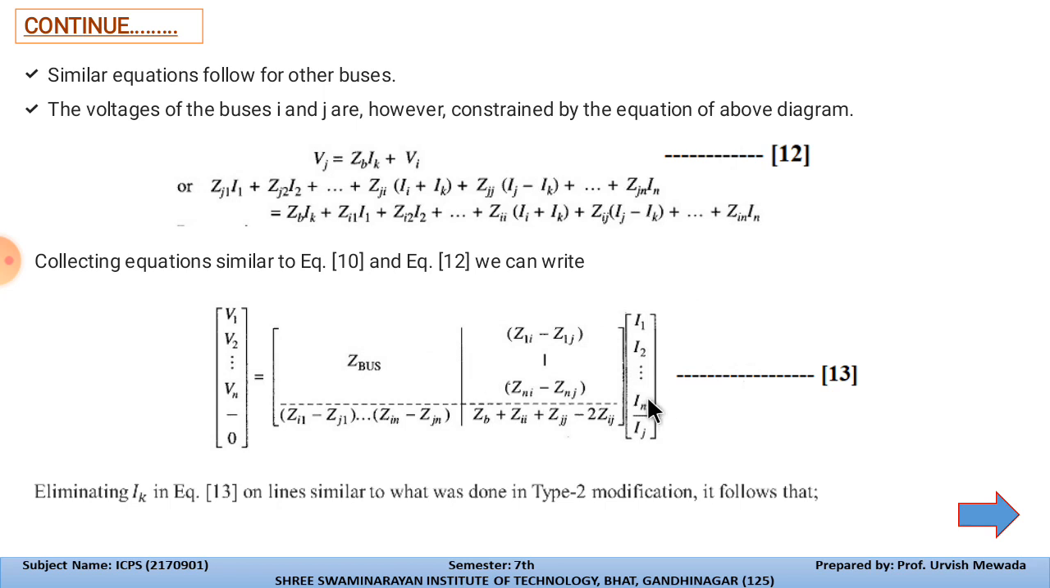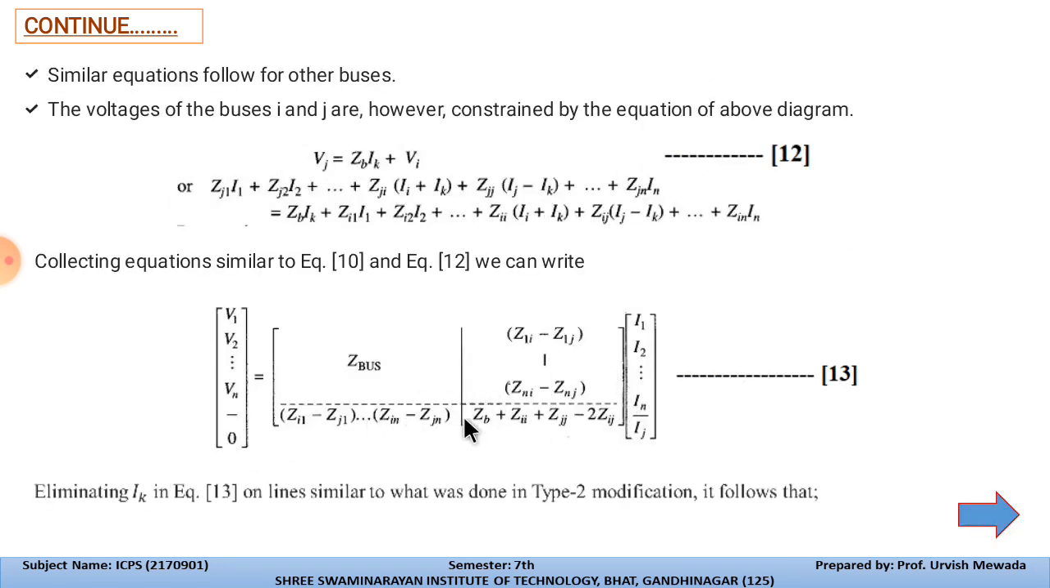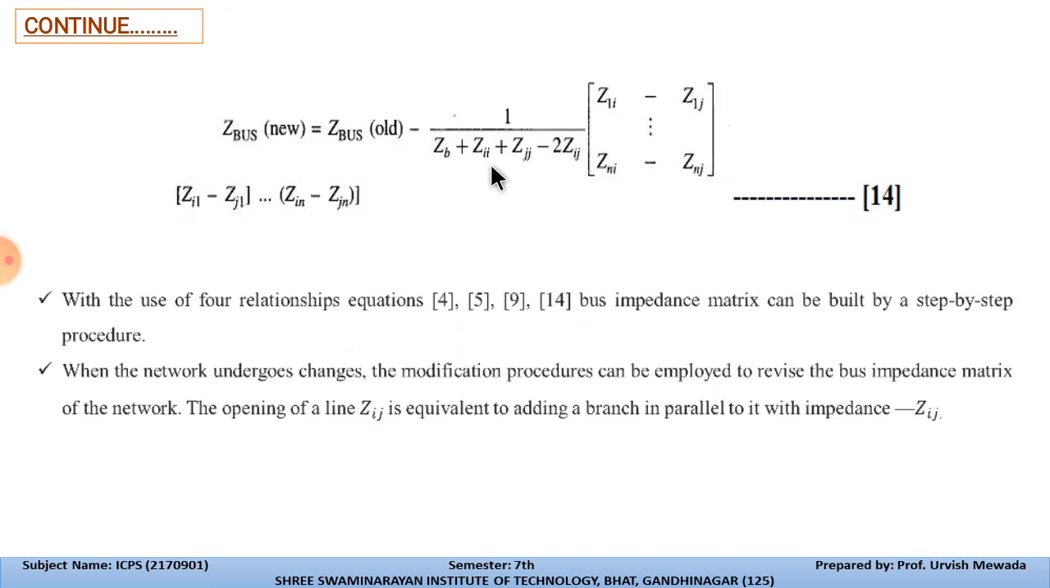Eliminating Ik from equation number 13, similar to what we did in type 2 modification. So let us eliminate the kth line. The Z bus new that is formed is Z bus old minus 1 upon the impedance of the diagonal element that we already saw over here. This is the impedance: Zb plus Zii plus Zjj minus 2Zij, and these are the horizontal and vertical components Z1i to Z1j and Zni to Znj.